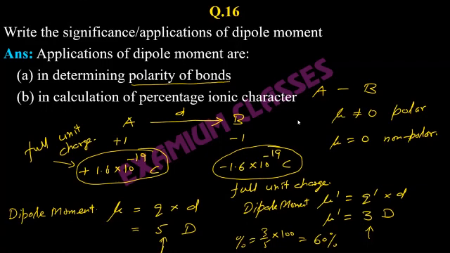Next, Ashi, okay, fine. Not nu, it is mu. Mu is the Greek letter here to represent the dipole moment. So dipole moment is represented by mu.